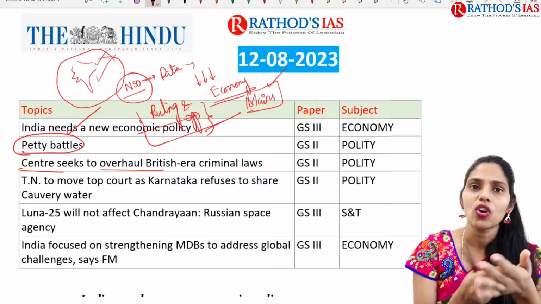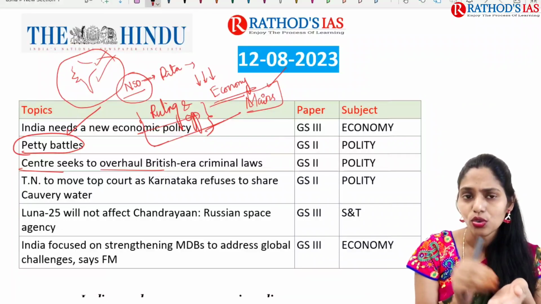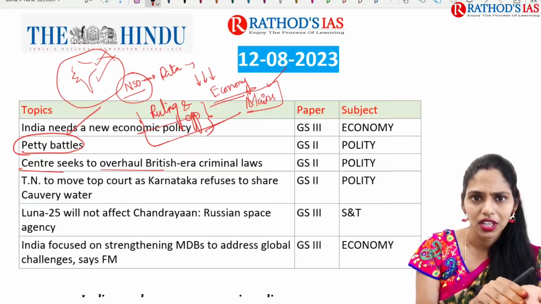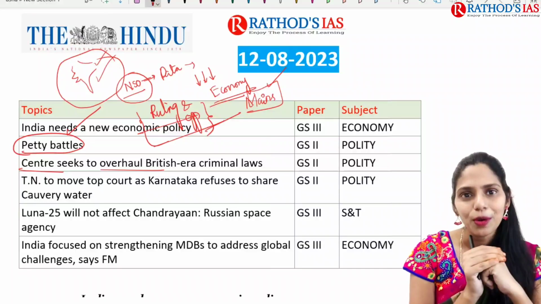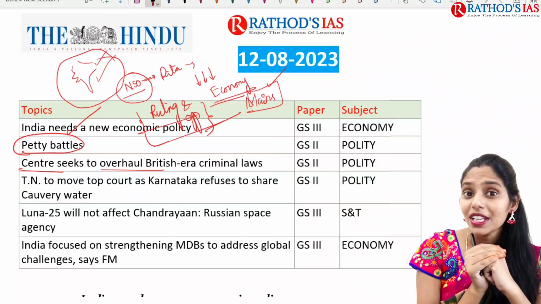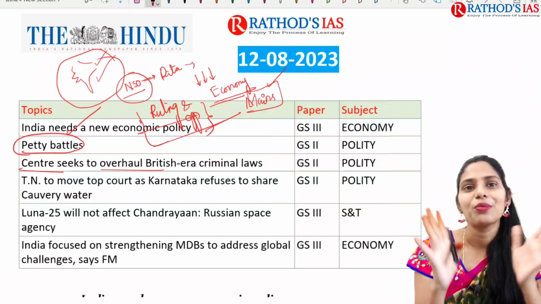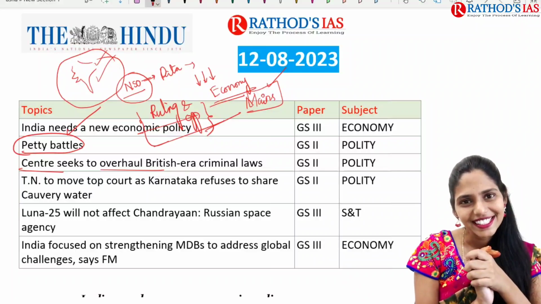So here we have to see what the important provisions of that bill are. Why do we need that? What is the significance? And this topic is again important from your polity, which comes in GS paper 2, and this topic is utmost important from your mains.